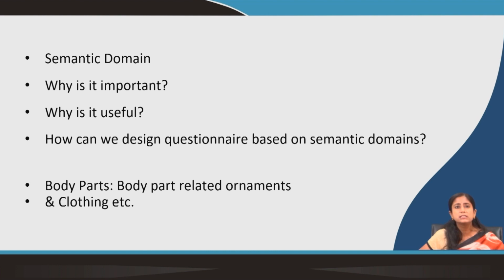Why is it important to have a semantic domain? Because when you are asking someone to name or translate a word, you are saying, what do you call eye in your language, or what do you call nose in your language. And then suddenly if you talk about something very different, like what do you call a bird or what do you call rice, then that is difficult for the speakers to recollect. But if you ask something related to nose, like what do you call your tongue, what do you call your ear, then it is easier for the native speakers to give you the words.